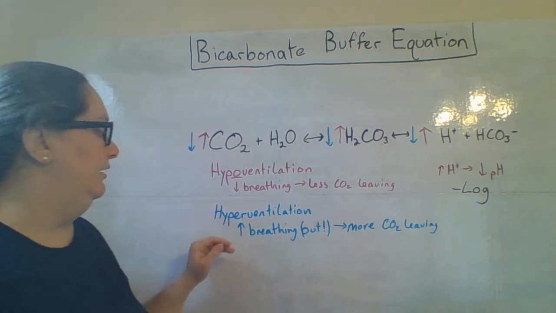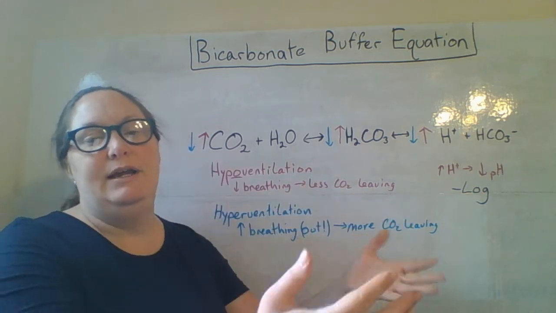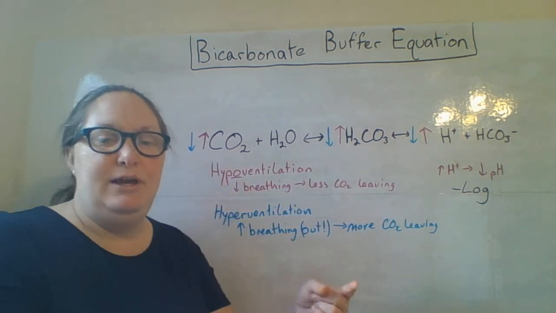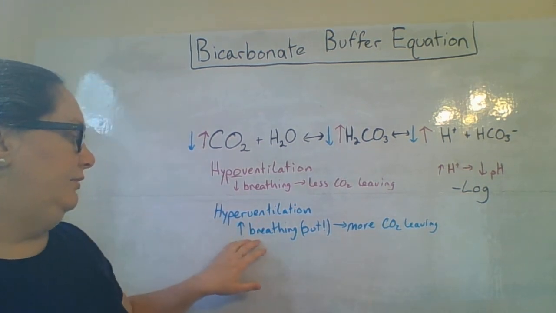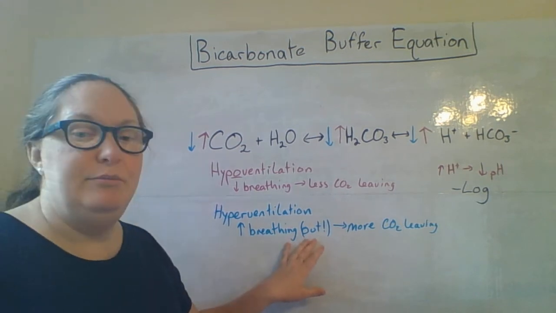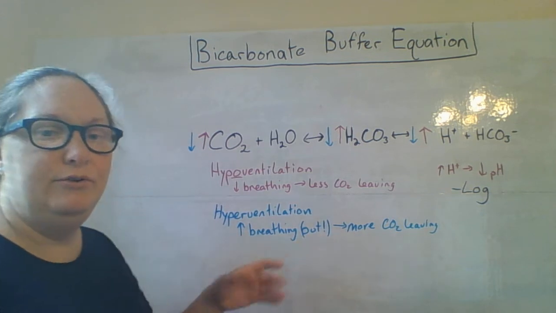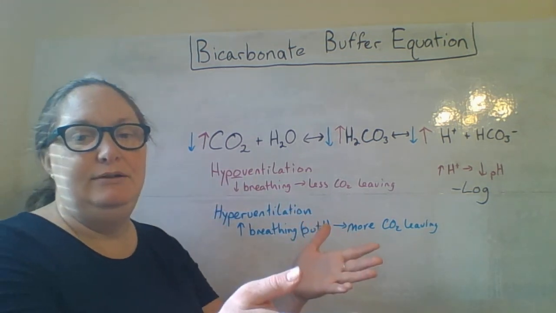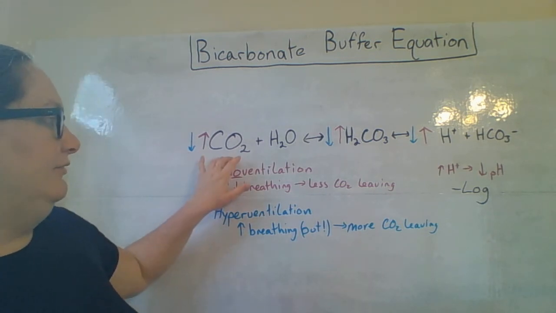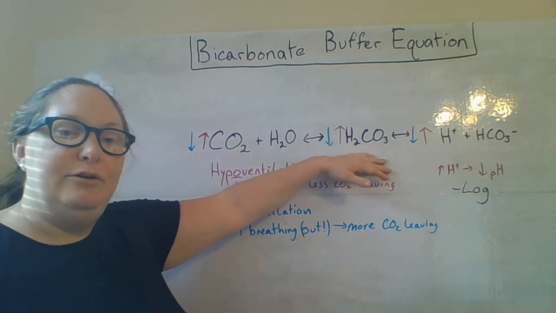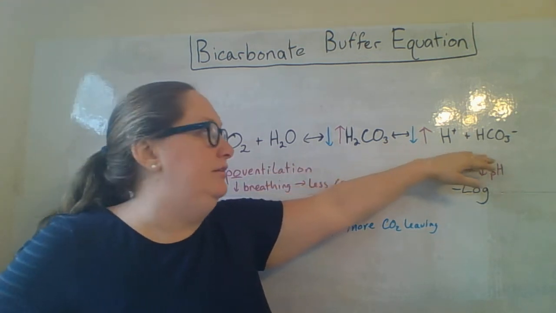Alright, so let's say I'm hyperventilating. What am I doing? I'm breathing in, but I'm also breathing out. And when I'm breathing out, what's happening? I'm getting rid of carbon dioxide, right? So an increase in breathing, think about breathing out in this case, means more carbon dioxide leaving. So if more is leaving, am I going to have more or less in my body? Less, right? So less carbon dioxide would mean less carbonic acid and less hydrogen ions in my blood, less bicarbonate as well.